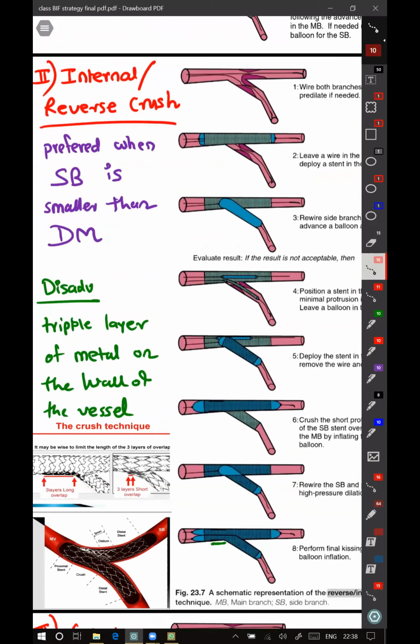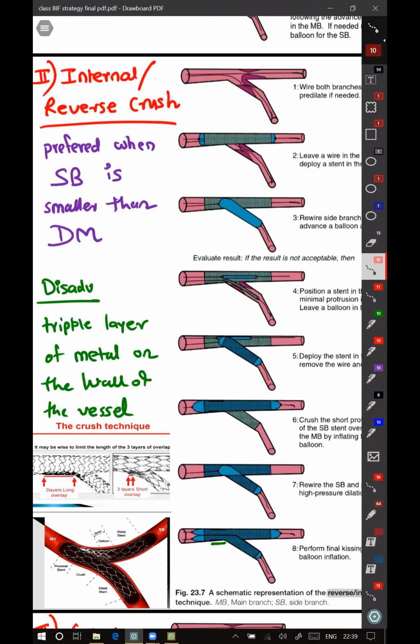Side branch length will always be smaller than the distal main branch, no? Not length, I'm talking diameter. It will be smaller only, no? Not necessarily. Suppose I am doing LM to LCX extending, then my LAD becomes the side branch, which won't be small.